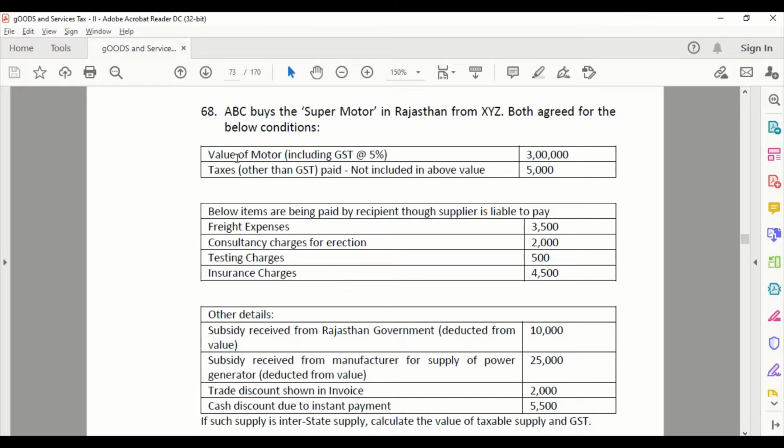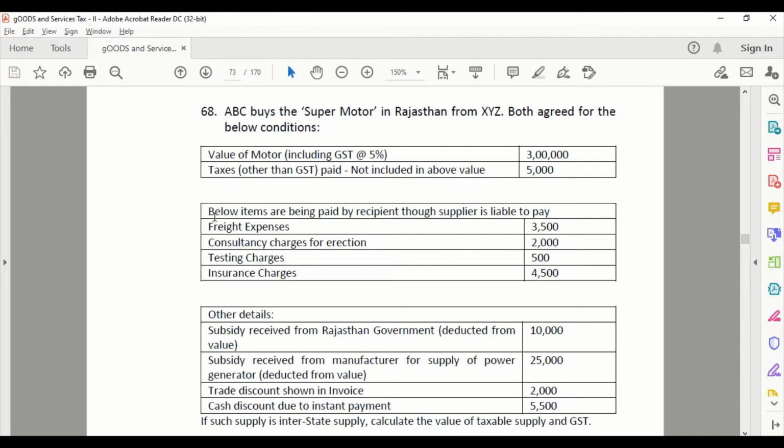What is the value of the motor including GST? It is 3 lakh rupees, and there are taxes other than GST which are paid but not included in the above value. Other than GST there are some other taxes which are already paid, but not included in 3 lakh rupees, that is 5,000 rupees.